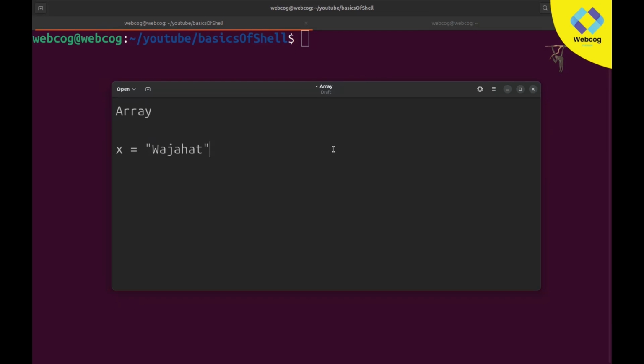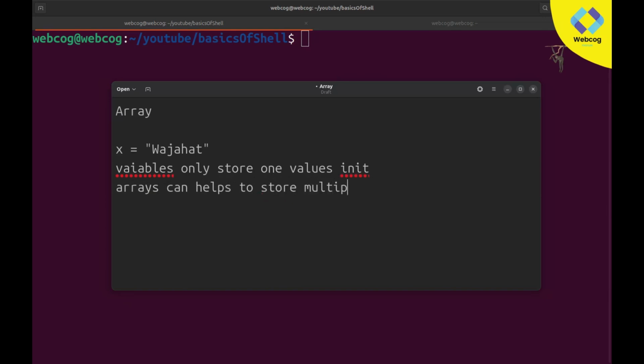So it means a variable only stores one value in it. So these are variables. On the opposite side, arrays can help you store multiple values in a single variable. So in arrays you can store multiple values in a single variable. So these are arrays. I hope you now know what arrays are.